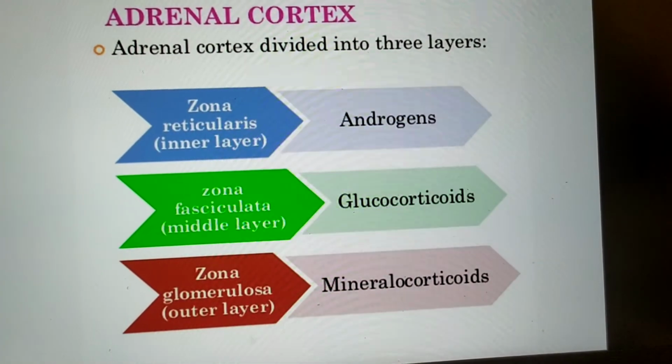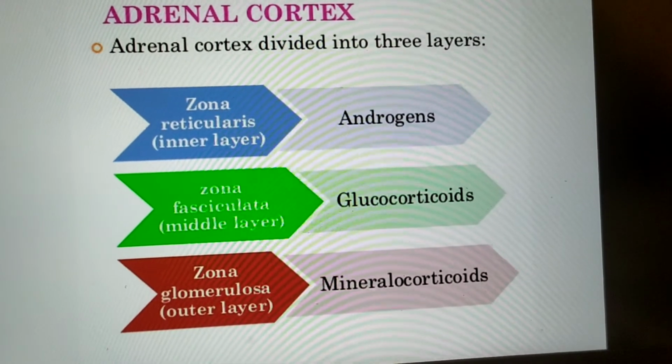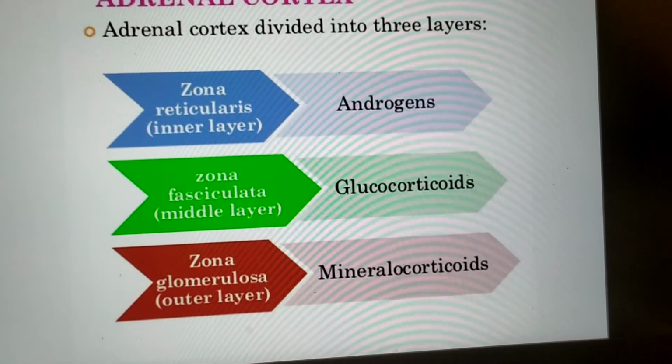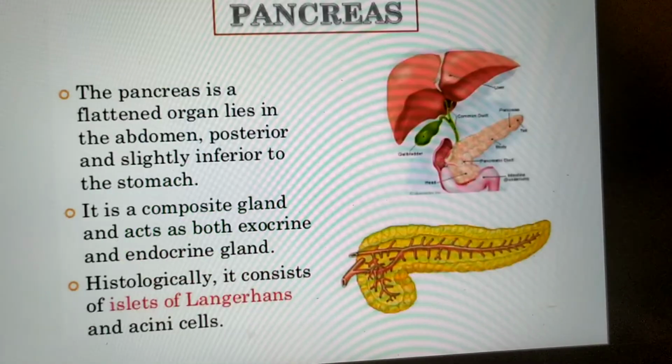Adrenal cortex is divided into three layers and it secretes three main types of hormones: androgen, glucocorticoids and mineralocorticoids.